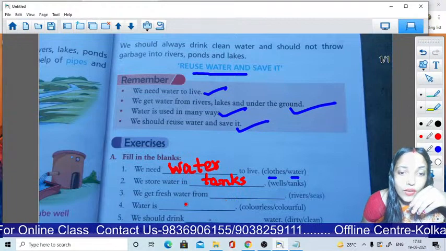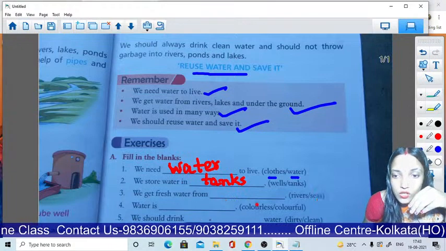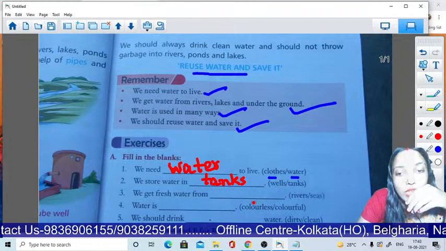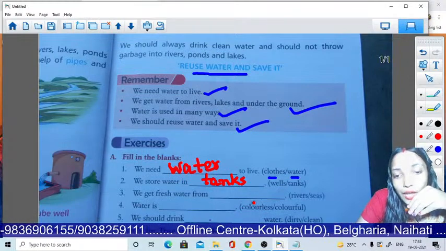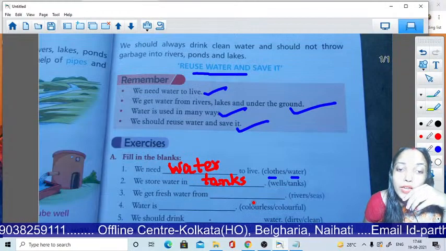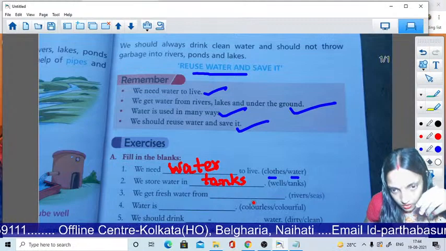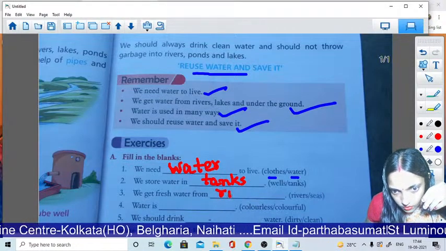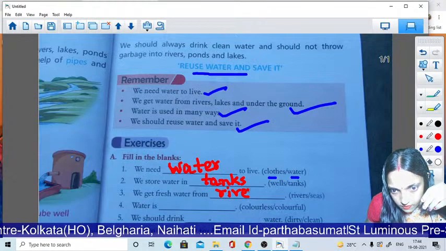We get fresh water from rivers or seas. What will be the answer? Do you know? If you know it, please write the answer on live chat space. Okay? What will be the answer? We get fresh water from rivers or seas. What will be the answer? Rivers.